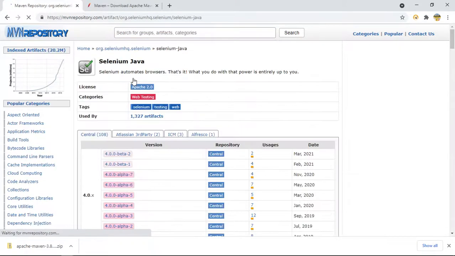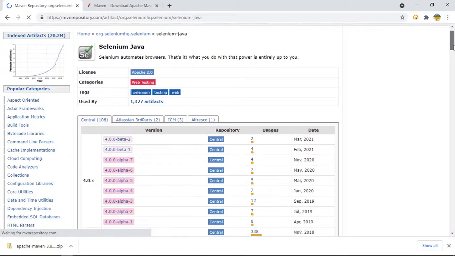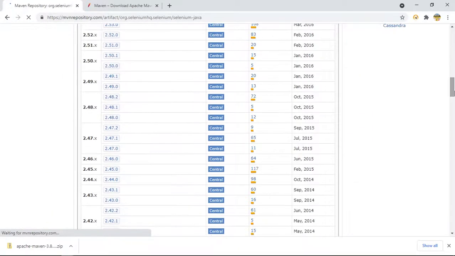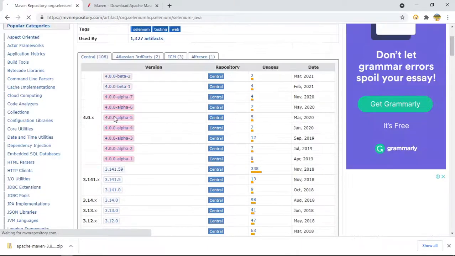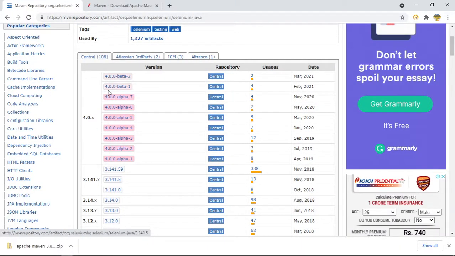Click this Selenium Java. Here these are the Selenium versions, right from 2.02 this one. But it is not stable. This is the color, right? Whatever it is, the light plain color. These are not very stable. The stable one is this one and this one, right? And the previous version. So let me choose this one.